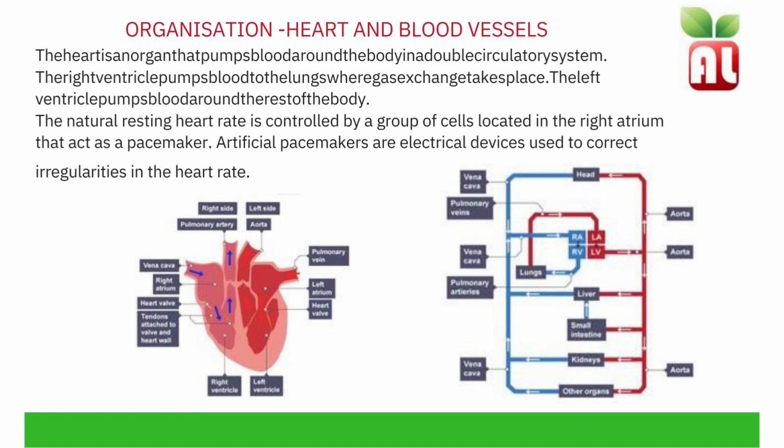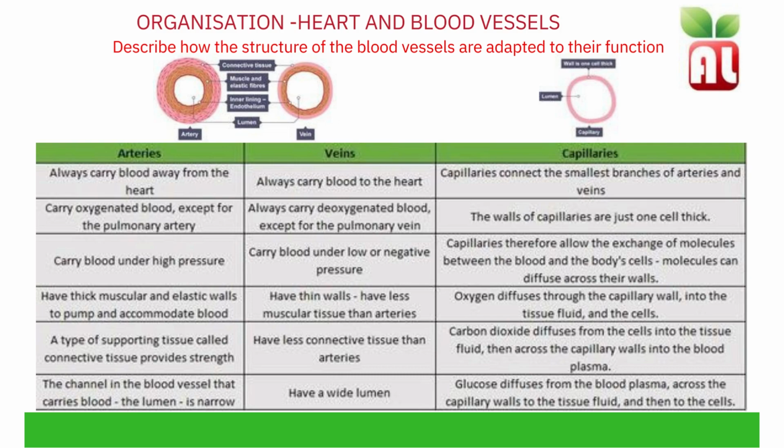The natural resting heart rate is controlled by a group of cells located in the right atrium that act as a pacemaker. Artificial pacemakers are electrical devices used to correct irregularities in the heart rate. There are arteries and veins going into and out of the heart.